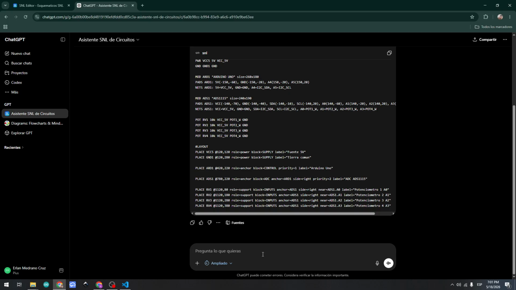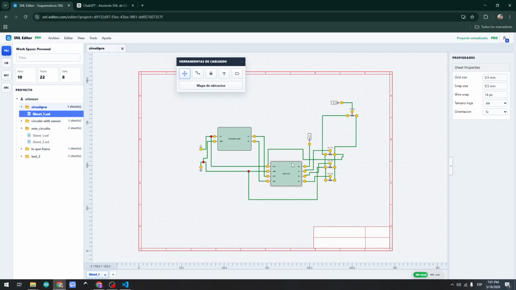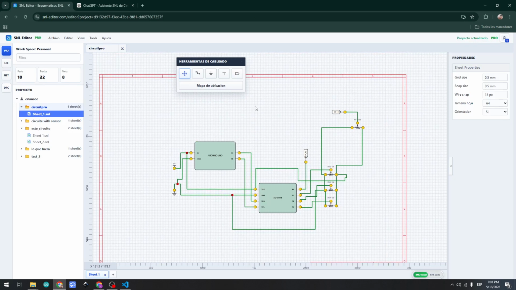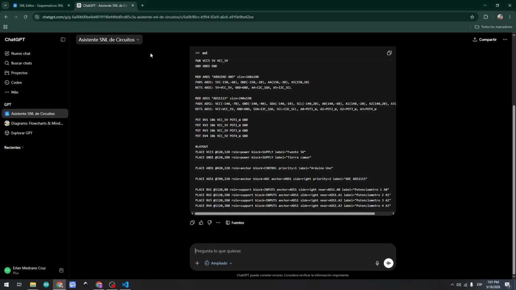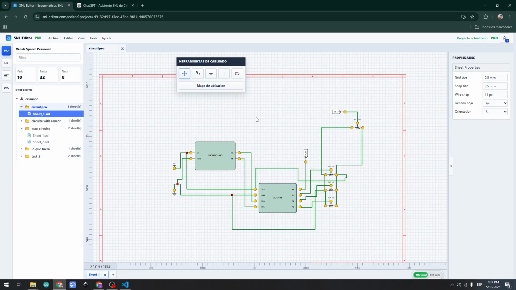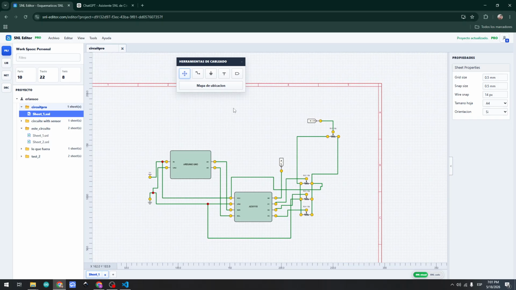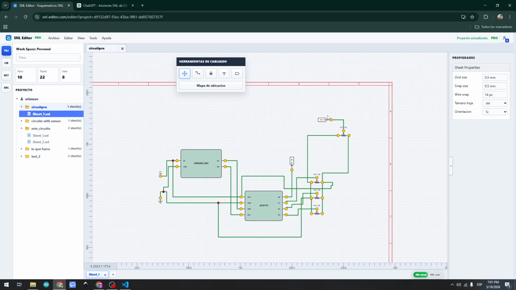We are going to ask, for example, if I want to add another component here using the same Arduino, we can ask the AI for another circuit, but we can't touch this project because this project worked.